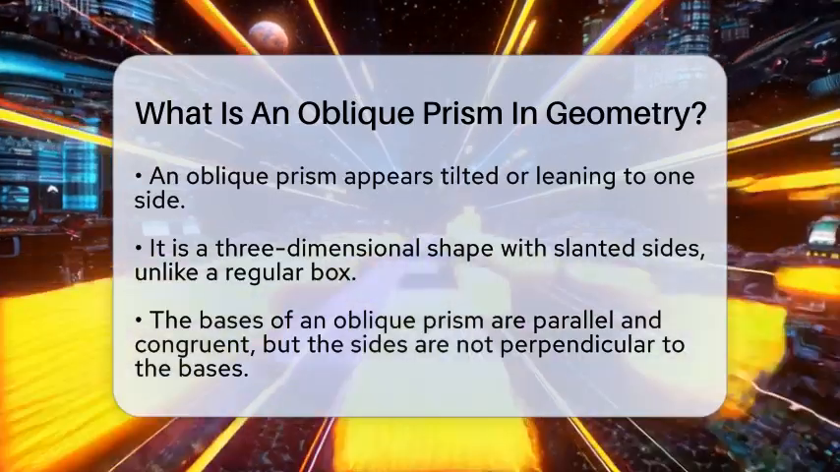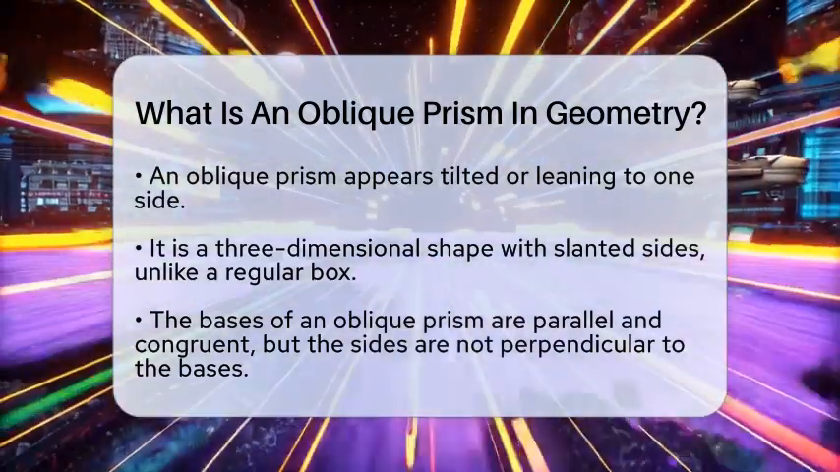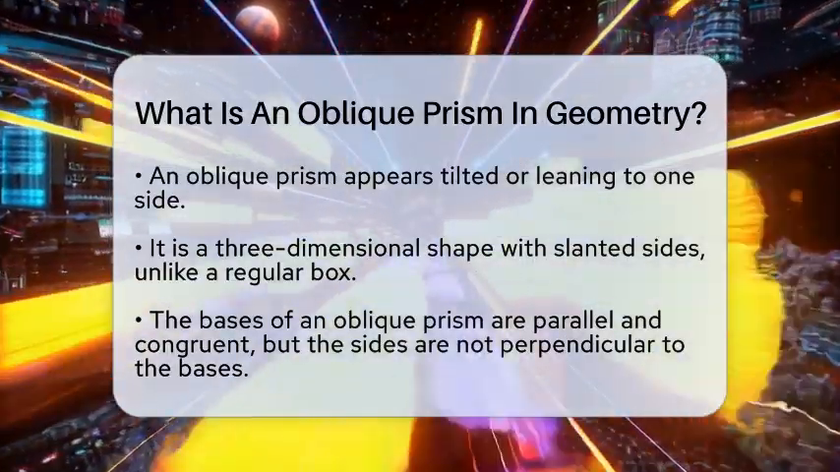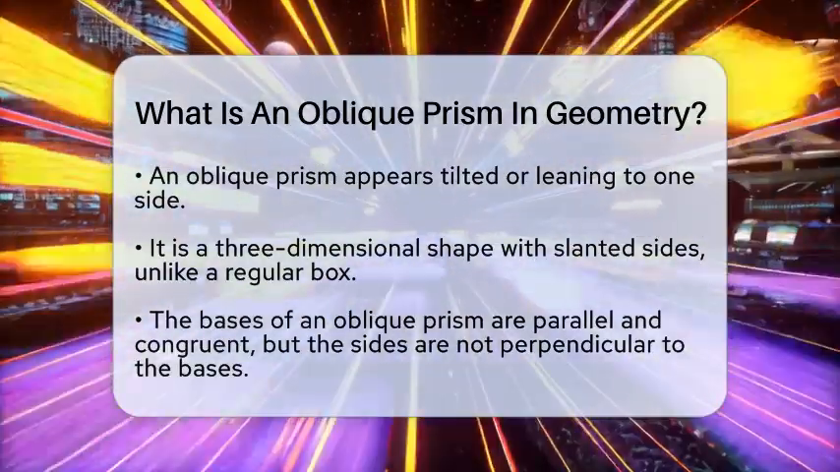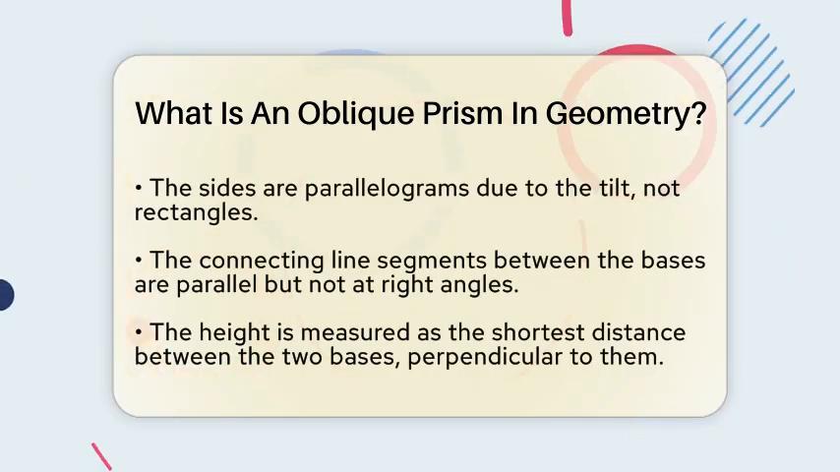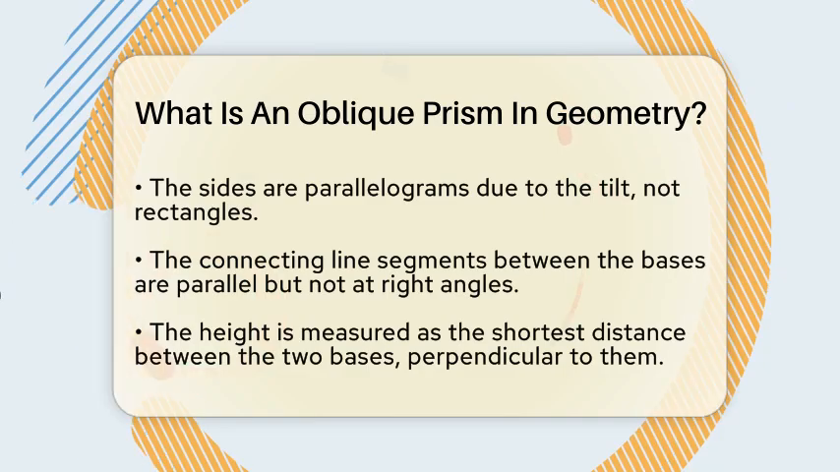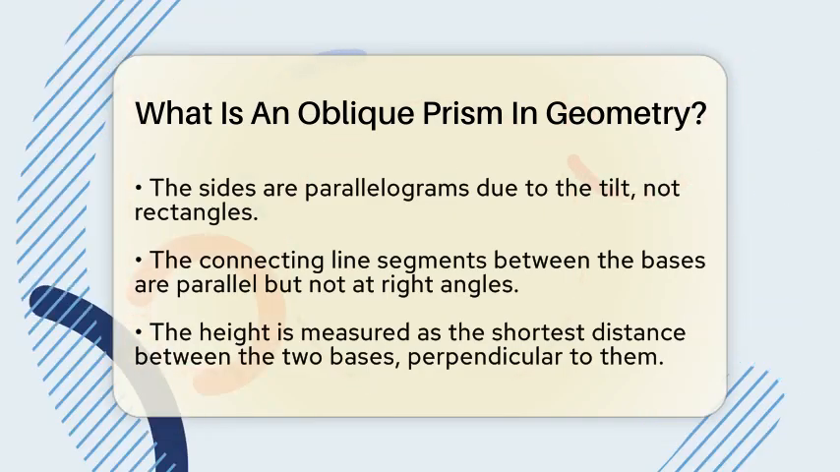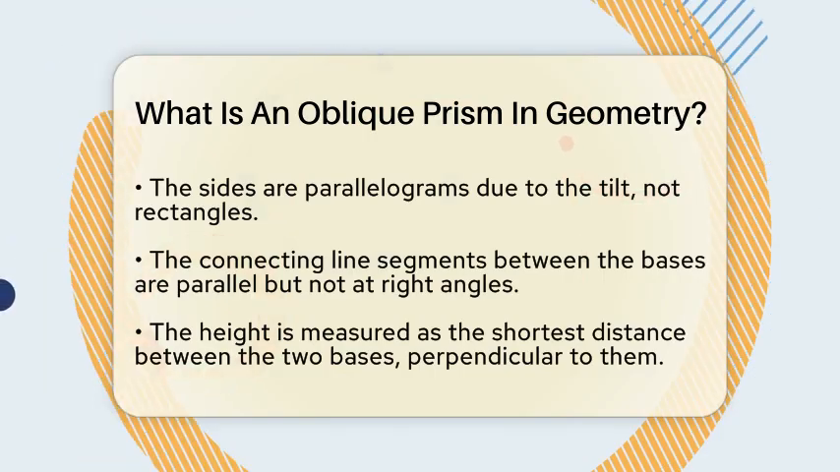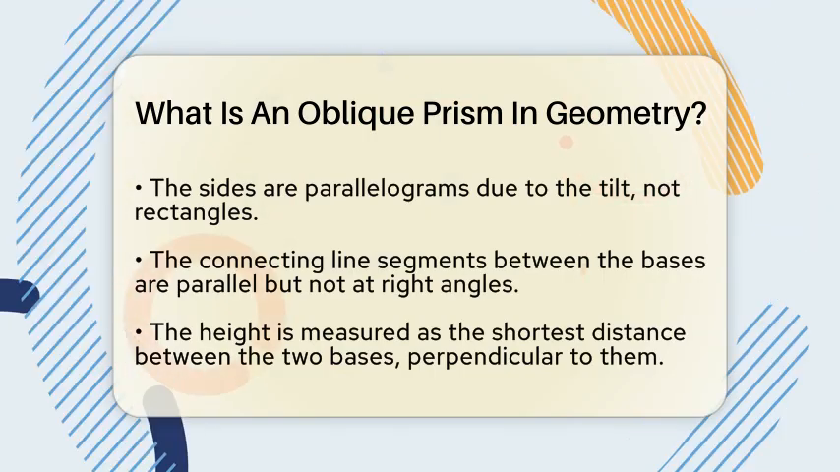In a regular or right prism, the sides are rectangles that stand straight up from the bases. But in an oblique prism, the sides are parallelograms because of the tilt. The line segments connecting the corresponding points on the two bases are parallel but not at a right angle to the bases. This tilt causes the entire shape to appear as if it is leaning or slanting.